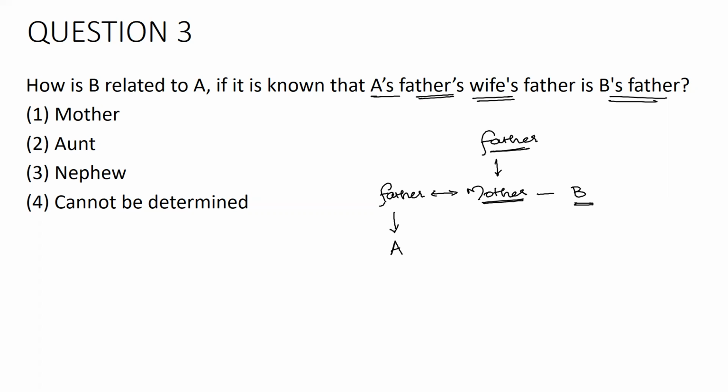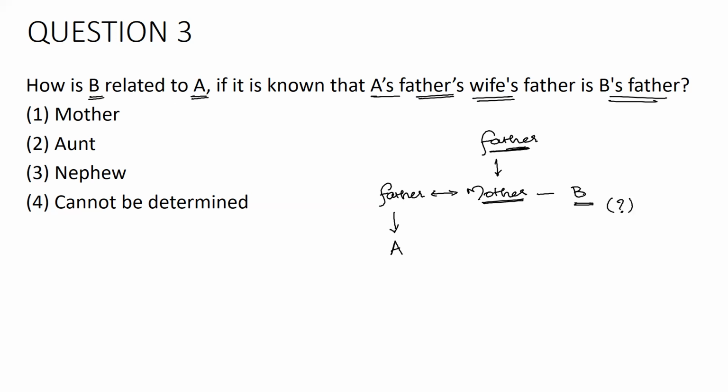So A's father's wife, which is A's mother, that A's mother's father is B's father, which means I can say this A's mother has got a sibling B. The gender of B, it is not known. So the question is, how is B related to A? But the gender of B, it is not known.